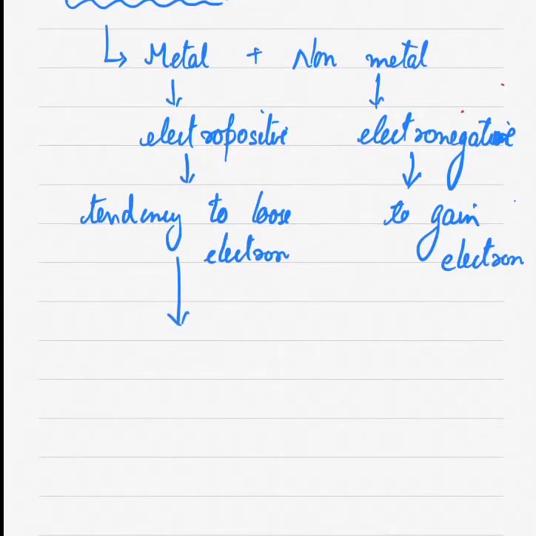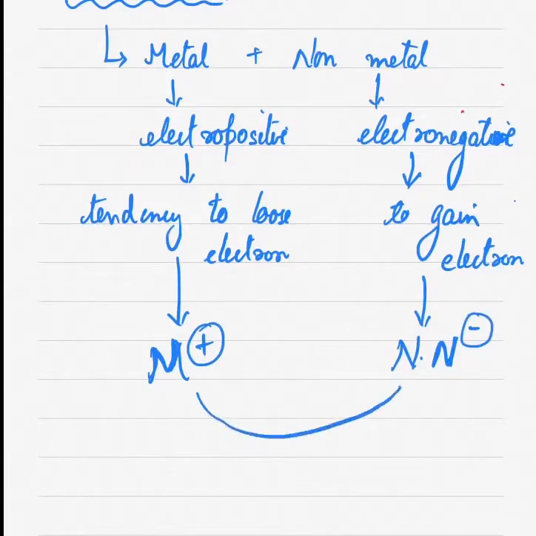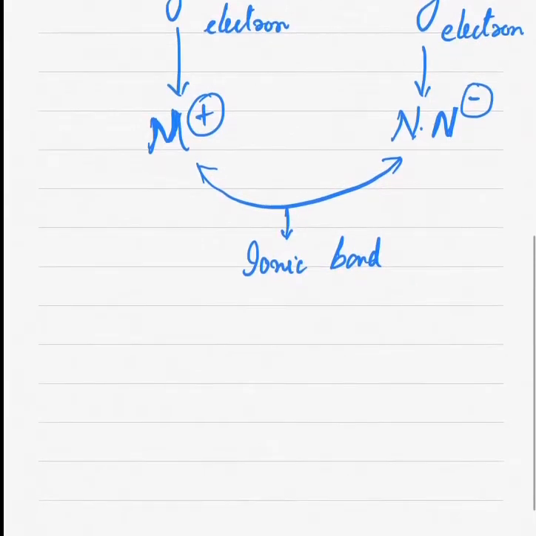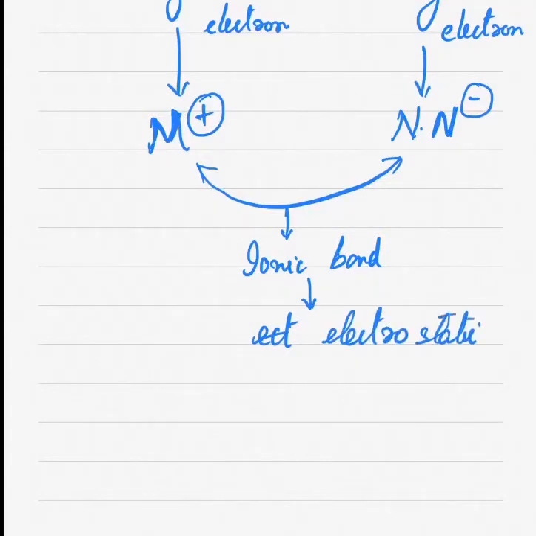By losing electron or more than one electron, a metal always forms cation. Okay, so I am writing here M plus, and non-metals will give you negatively charged particle, that is Nm minus. So positive and negative charge will attract each other, and they'll give you finally ionic bond. And this bond between the oppositely charged particle, the force of attraction which acts here is electrostatic force of attraction, which binds these two metal and non-metal together.